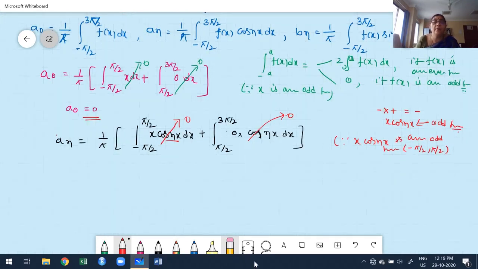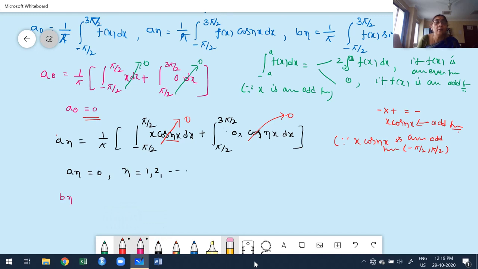Now what we get, our an is 0. An must be equal to 0 for n is equal to 1, 2, etc. Okay. Next I move to find out the Bn value. Now I want to find out Bn. Now observe carefully.